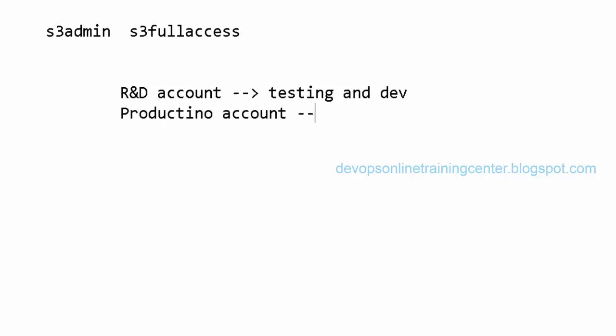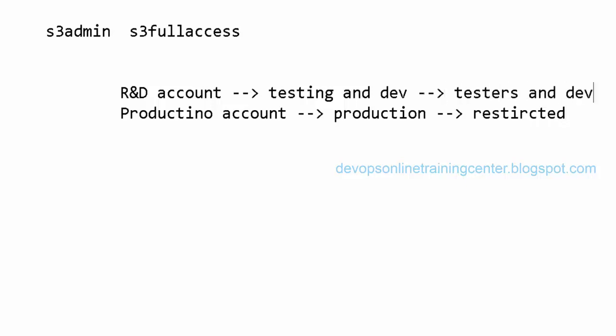This will be where they keep production servers, so this will be restricted access. Maybe the testing account will be given access to all the testers and developers. They can log in and analyze the logs, and continuous integration can be set up in this account. So this is purely for testing purposes.